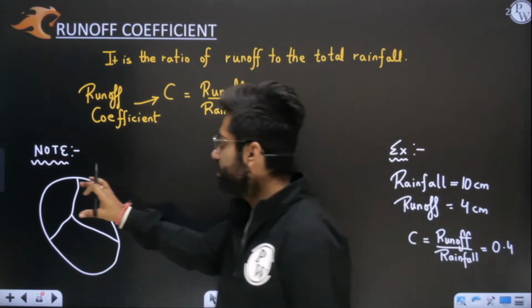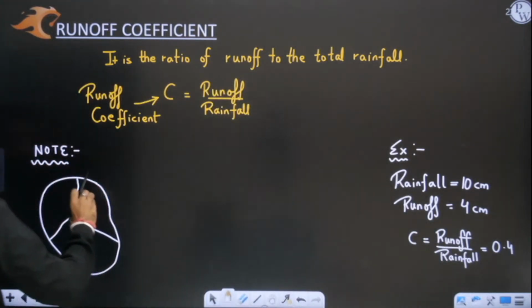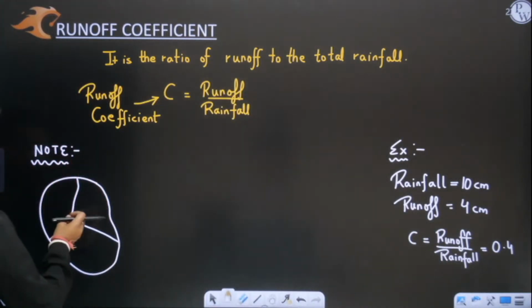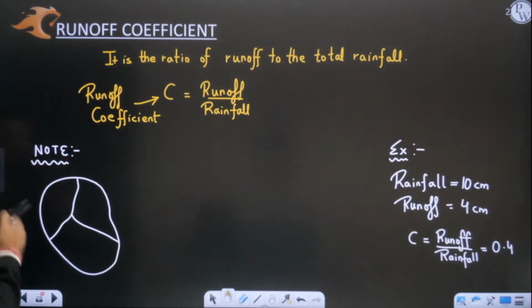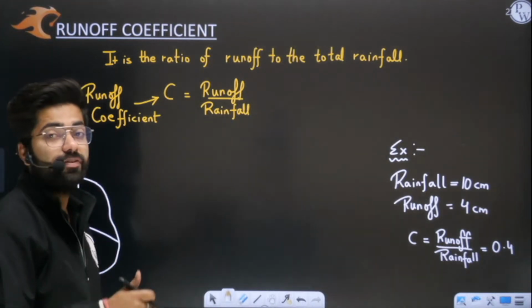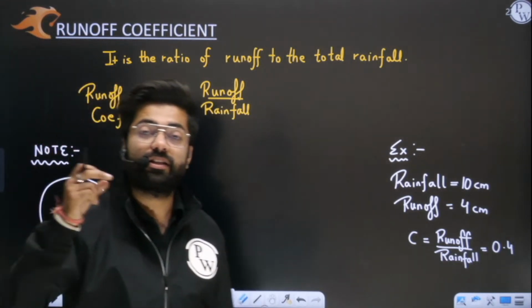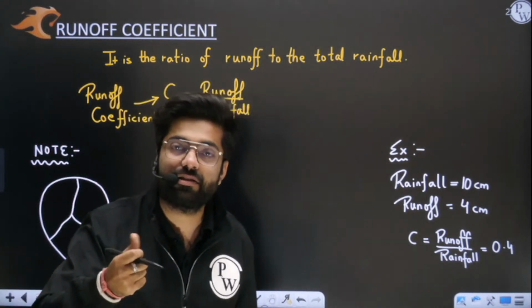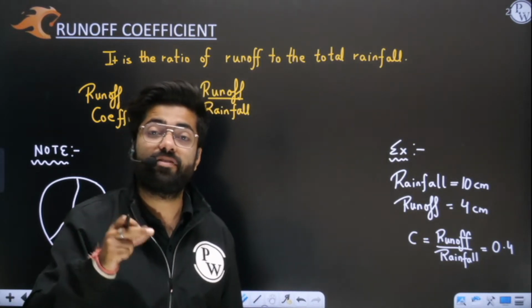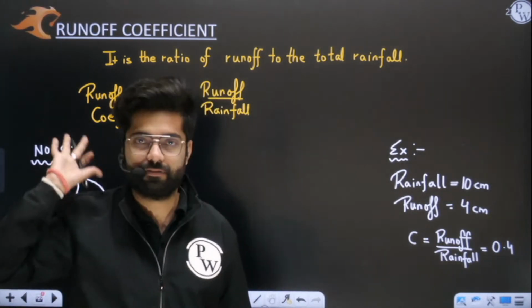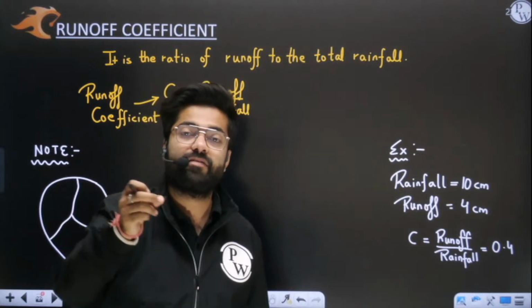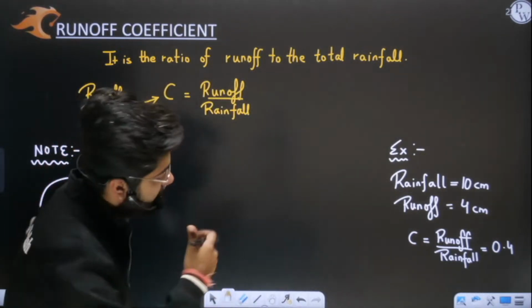In some places you will see different land masses there, in some places you will see forest areas there, in some places you will see fallow land is there, in some places you will see pasture land is there. So different areas will be there, and you must appreciate that in different areas, it will be having different runoff coefficients. Yes or no? Understood, sir.